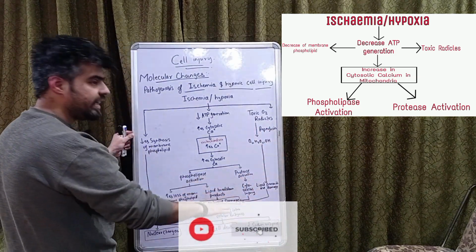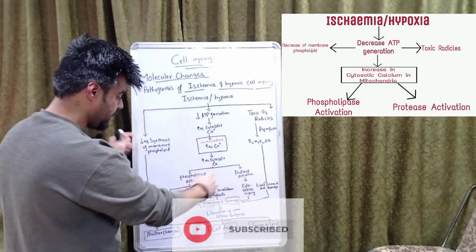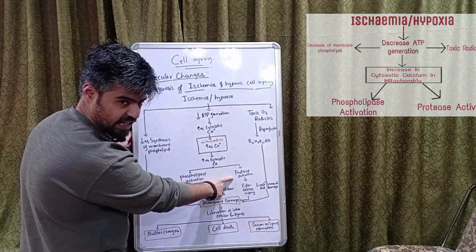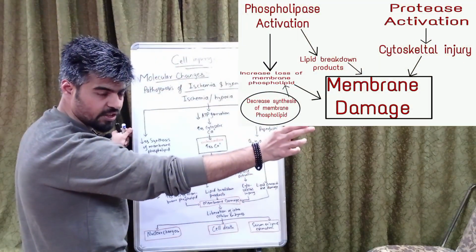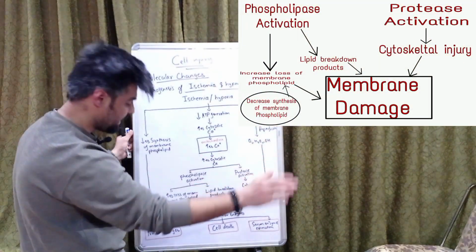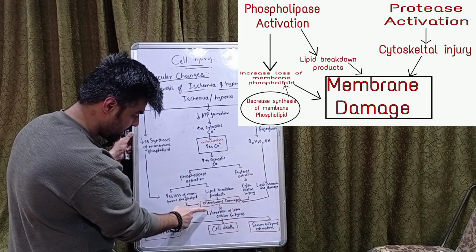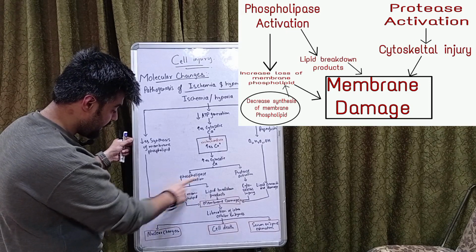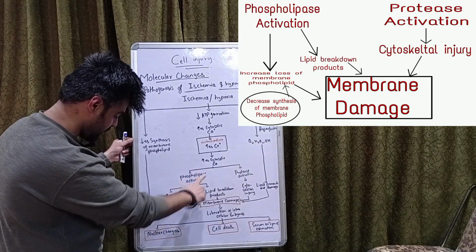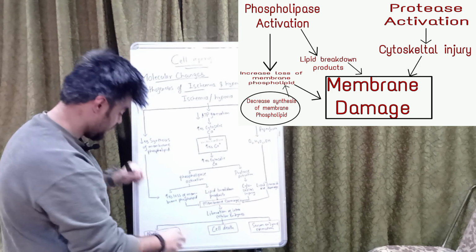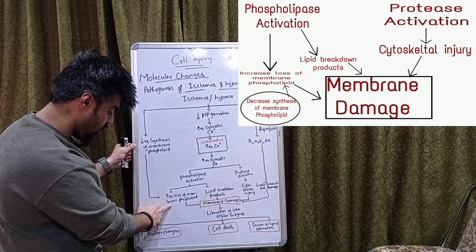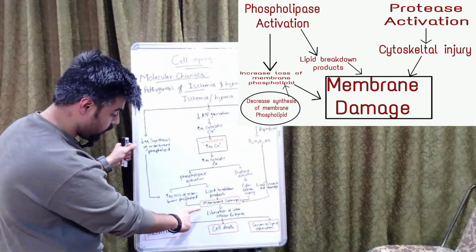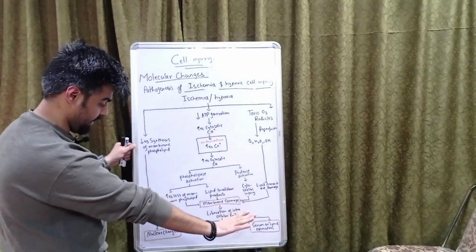Fine. Once there is an increase in cytosolic calcium, it leads to two processes, that is phospholipase activation and protease activation. Once there is protease activation, it will lead to cytoskeletal damage. That will cause damage in the cell membrane. Next, phospholipase activation will lead to two things. What are those? Increase in the loss of membrane phospholipid and lipid breakdown products will occur, due to which there will be damage in the cell membrane.